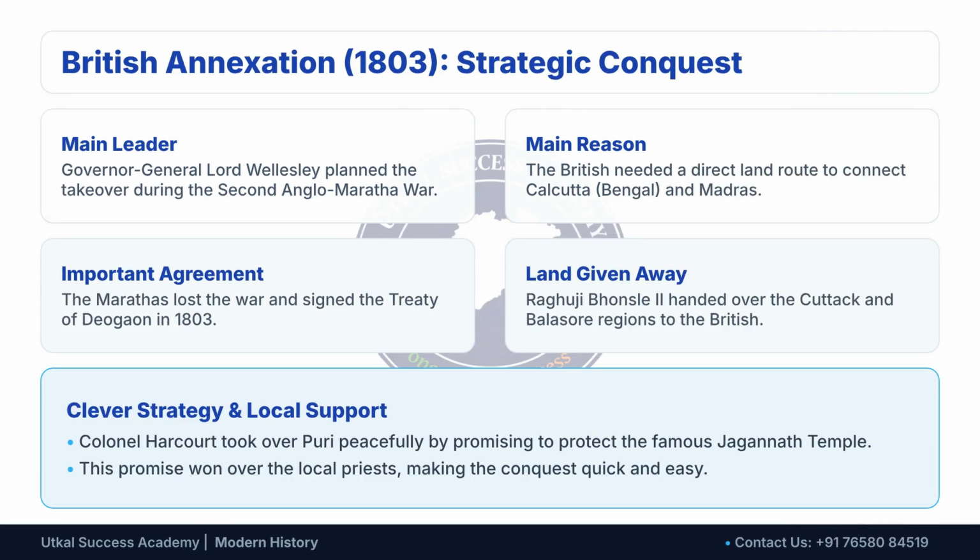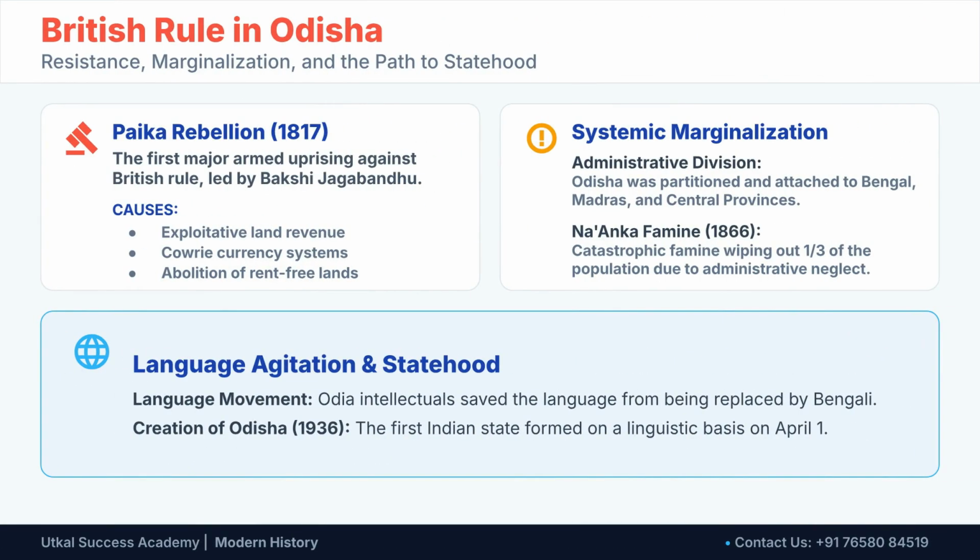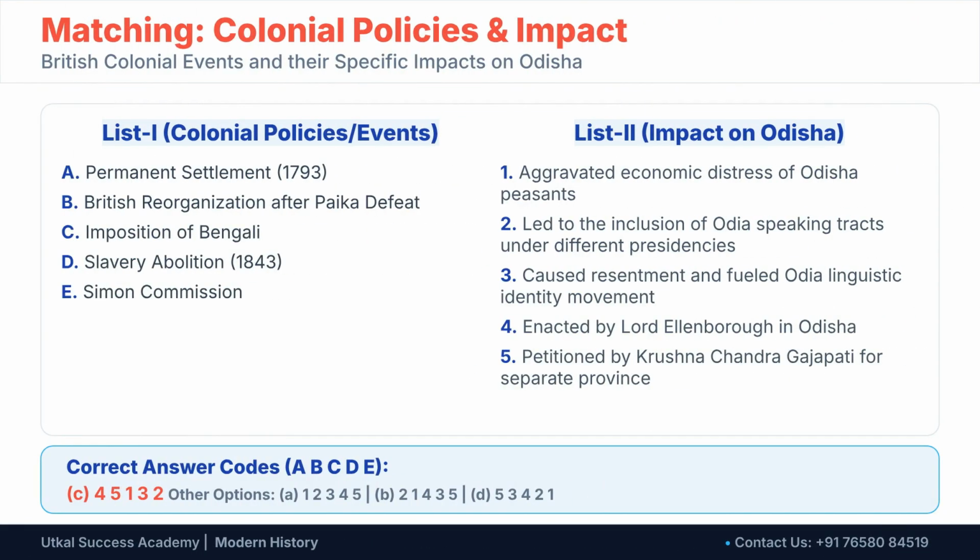The British annexed Odisha in 1803 under Lord Wellesley to create a direct land route between Calcutta and Madras. The conquest was secured through the Treaty of Deogaon and by Colonel Harcourt's clever strategy of protecting the Jagannath Temple. British rule in Odisha saw resistance, such as the Paika Rebellion of 1817, and systemic marginalization, including the devastating Naanka famine. This later led to the Odia language movement and the formation of Odisha State on a linguistic basis in 1936. The matching exercise covers key colonial policies and their impact on Odisha.